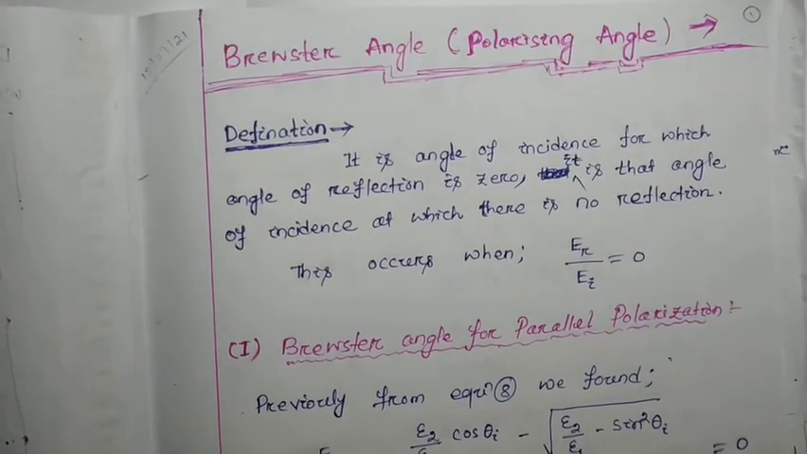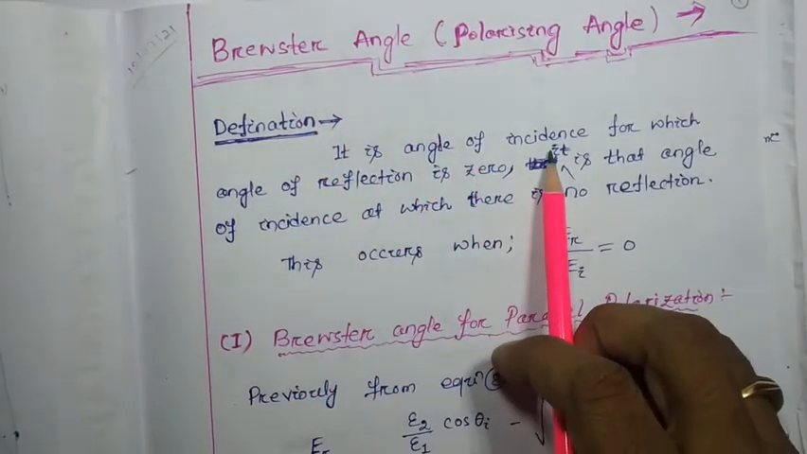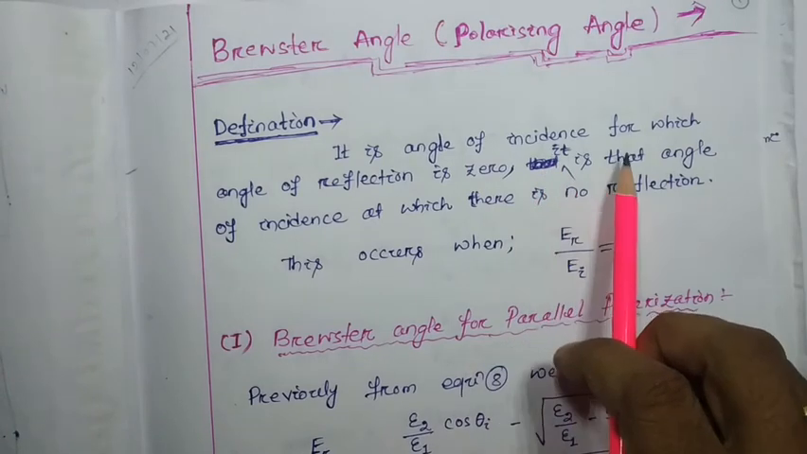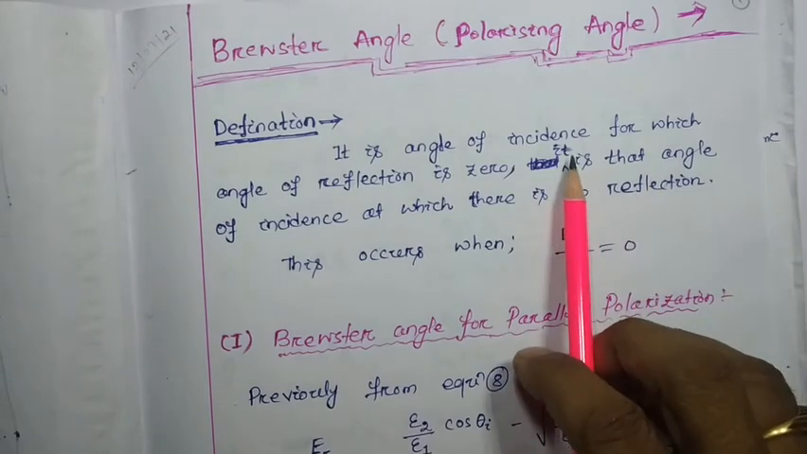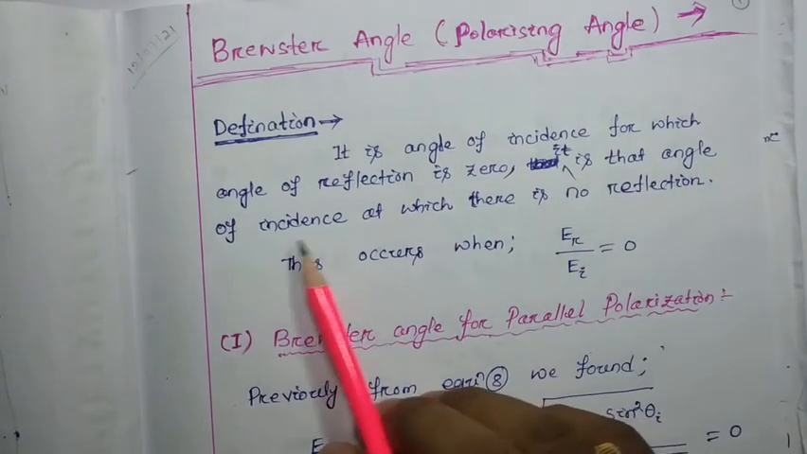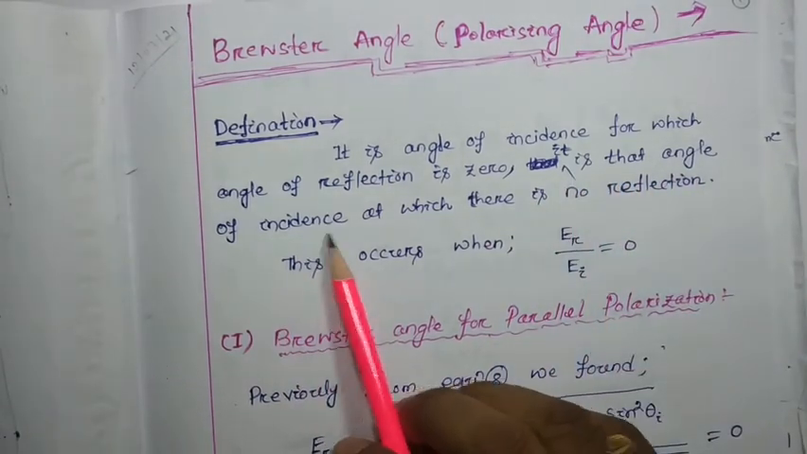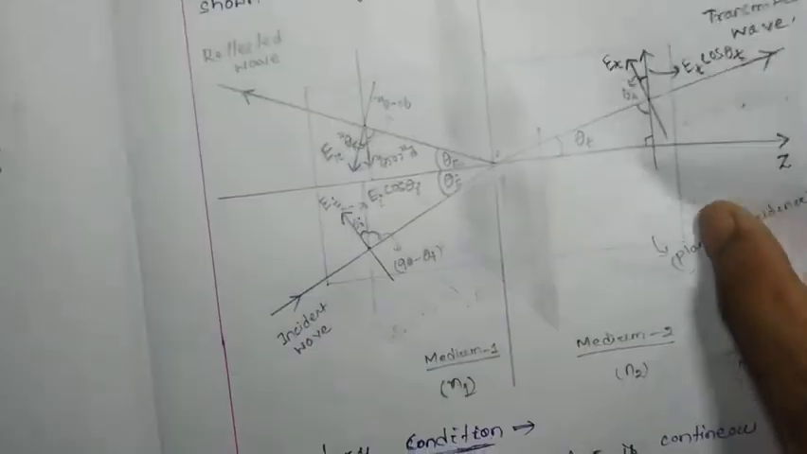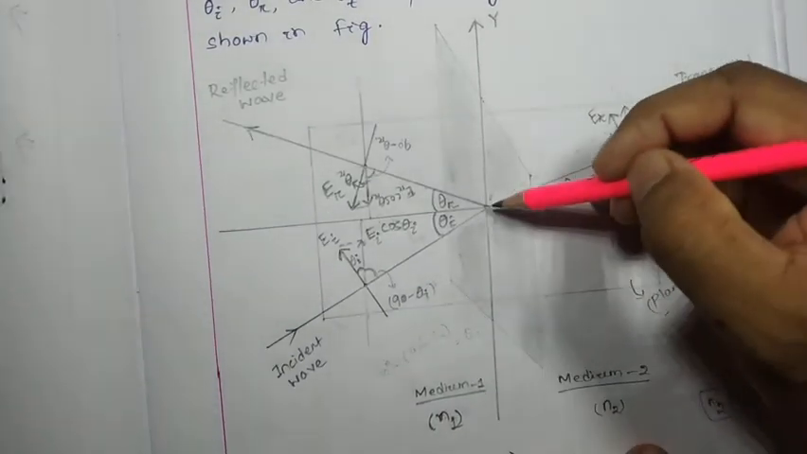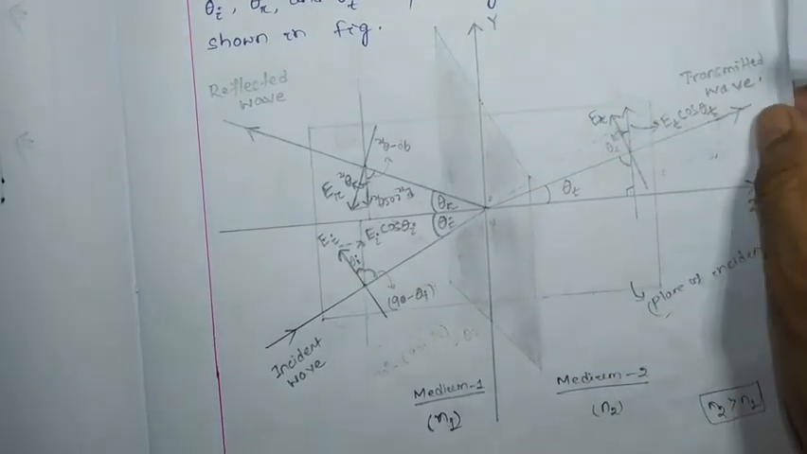As per the definition, the Brewster angle is the angle of incidence, that is theta I, for which the angle of reflection is zero. That is, it is that angle of incidence at which there is no reflection. If we consider the previous figure, we are not going to get any type of reflection if this theta I is the Brewster angle.